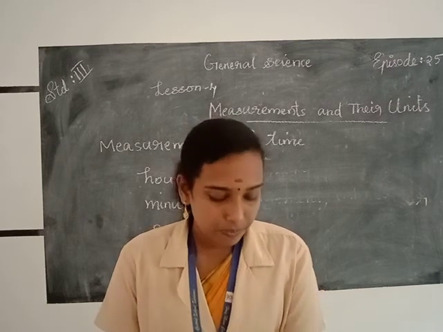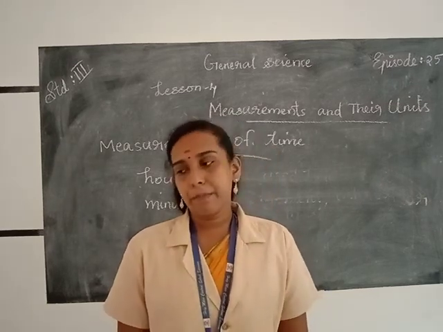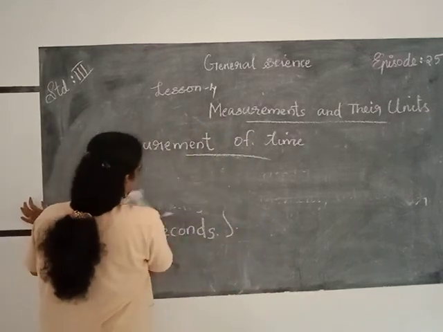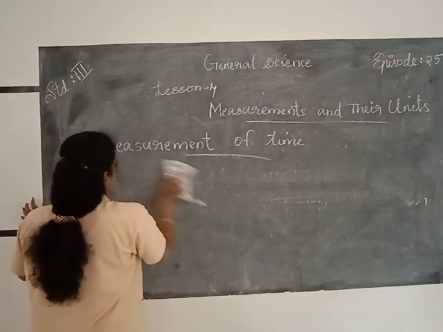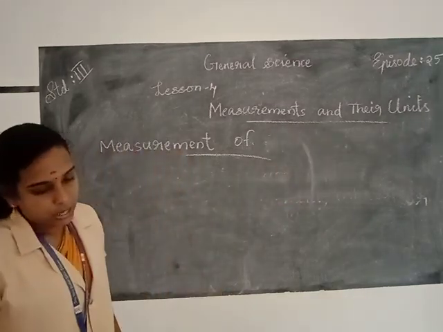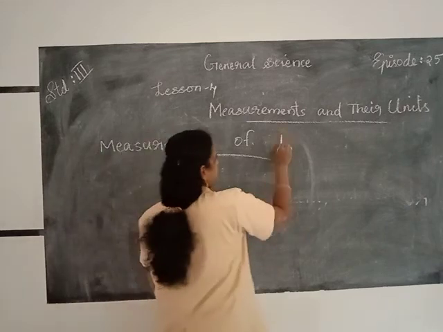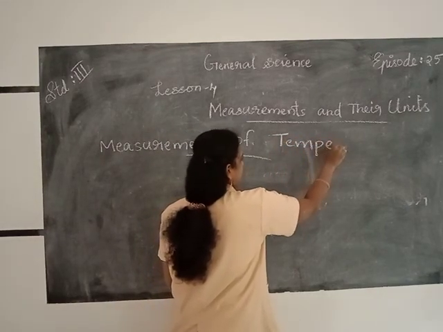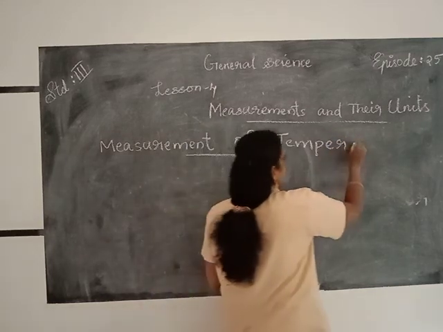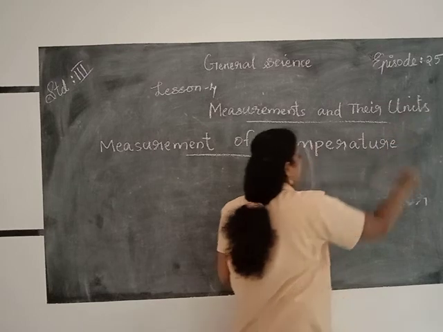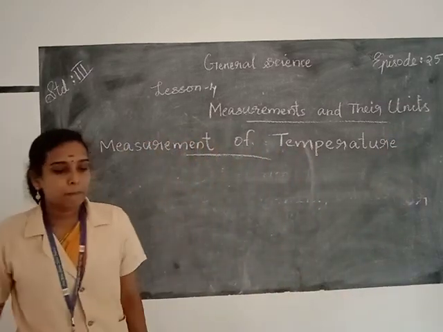Then the next one, measurement of temperature. T-E-M-P-E-R-A-T-U-R-E, temperature.